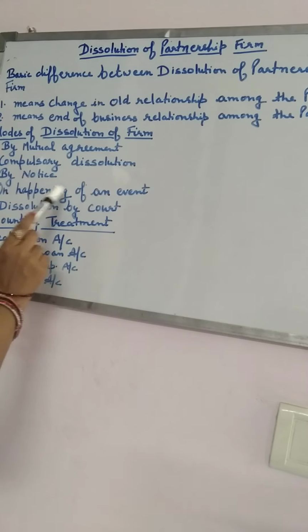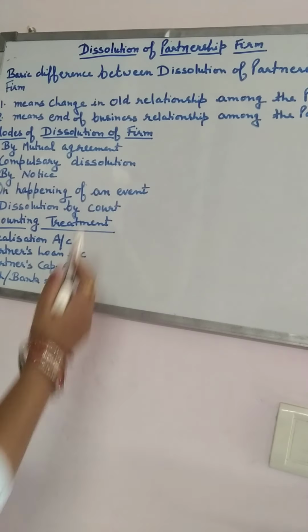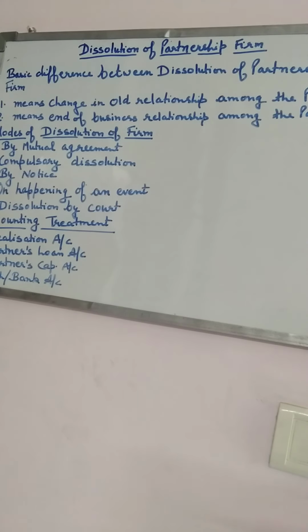After that, on the happening of a certain event. The event can be related to the expiry of the period. It means that if the partnership is started for a certain period and that period is now completed, then the firm can be dissolved.